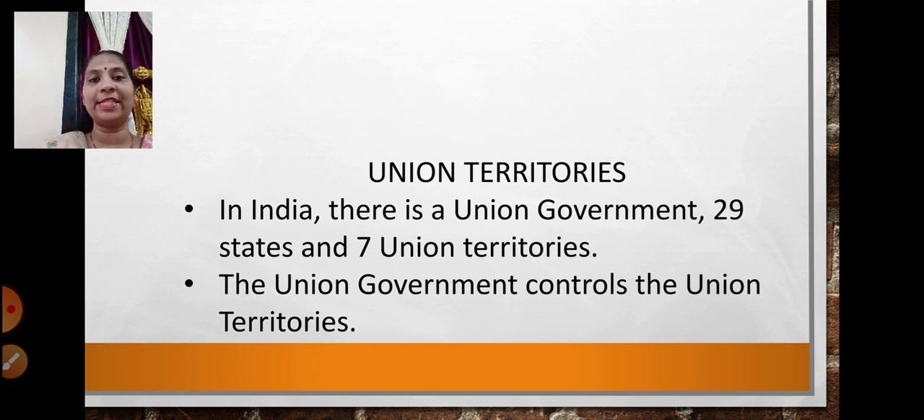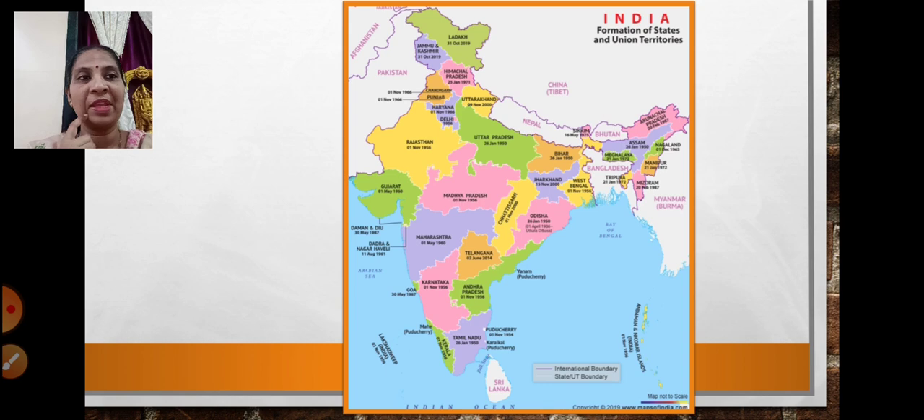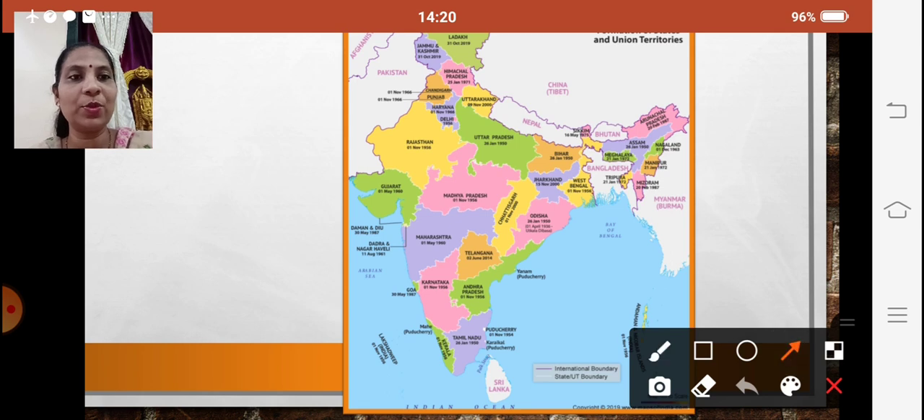We have 29 states and 7 union territories, and the union government controls the union territories. Like state governments administer their states, these union territories are governed, controlled and administered by the union government. We have over here the states and the 7 union territories. We'll just see which are those union territories.